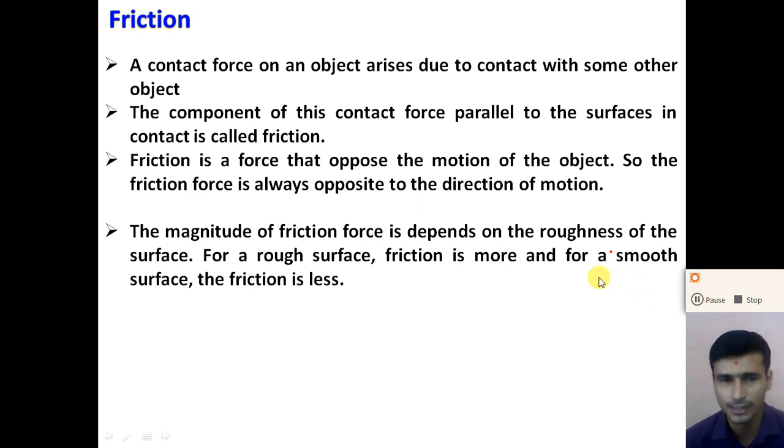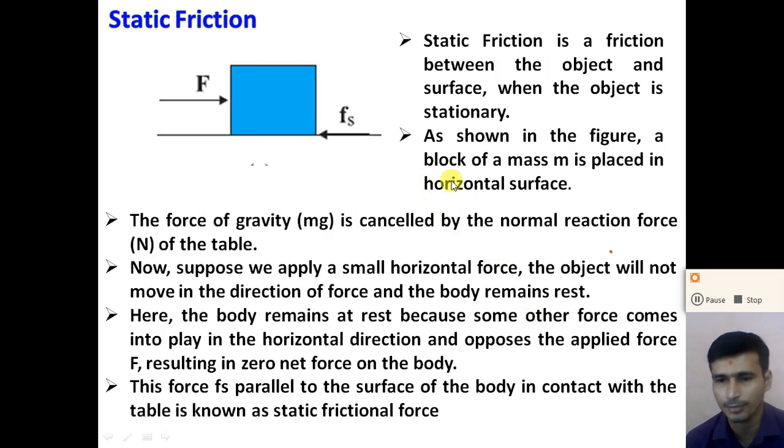So the friction force is a force that opposes the motion of the object, and the friction force is always in the direction opposite to the direction of the motion. So dear student, if we consider the object placed on any surface, the friction force is exerted on the object. Let us discuss the different types of the friction force. There are three types of the friction force.